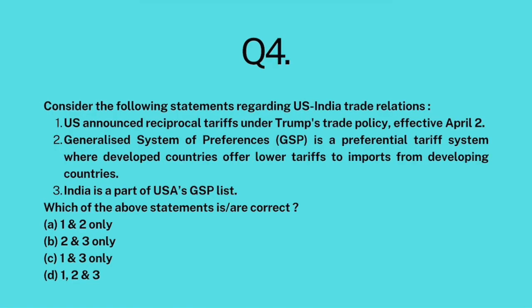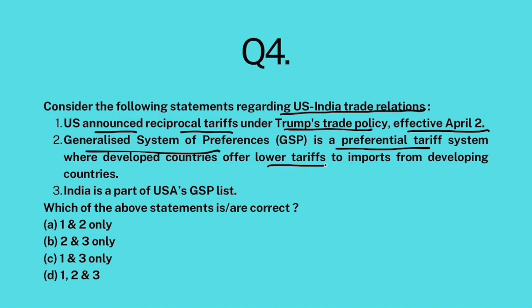And last but definitely not the least, consider the following statements regarding US-India trade relations. The US announced reciprocal tariffs under Trump's trade policy effective from April 2nd. The Generalized System of Preferences is a preferential tariff system where developed countries offer lower tariffs to imports from developing countries. India is part of the USA's GSP list.